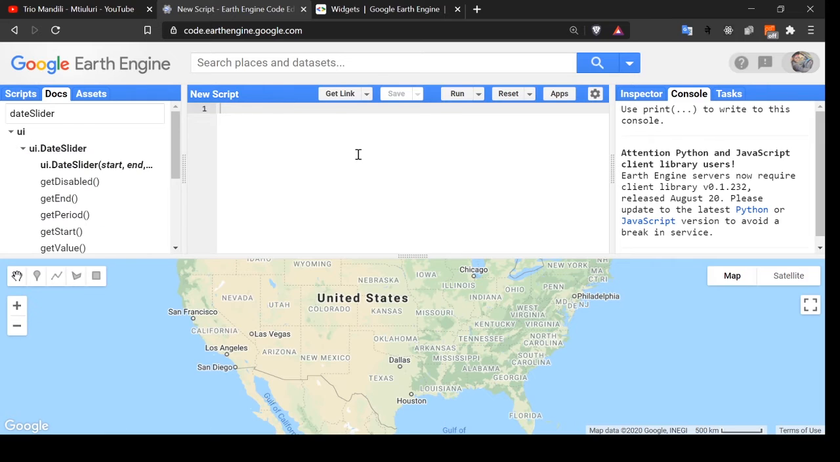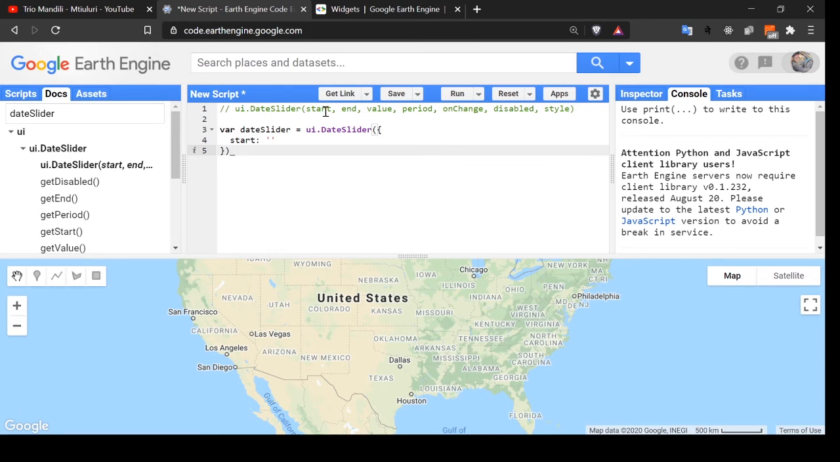Now, it is copied. Let me comment it out, because it will be easier for me to read and see. So let us assign a variable dateSlider equal to ui.DateSlider. Here, start means the starting date or range. Let me give it as